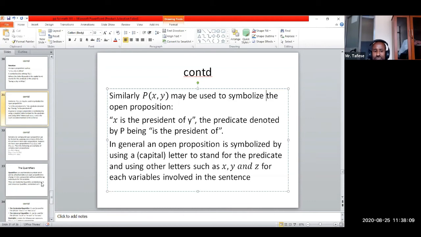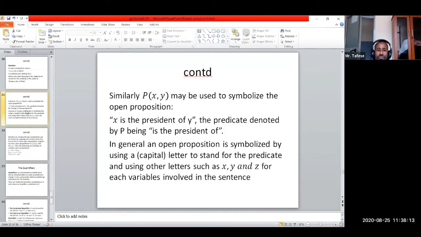So in general, an open proposition is symbolized by using a capital letter, just like P, just like capital R, and so on. But simple statements, simple propositions, are symbolized by small letters, just like we saw earlier on the whiteboard: small p, small q, small r.